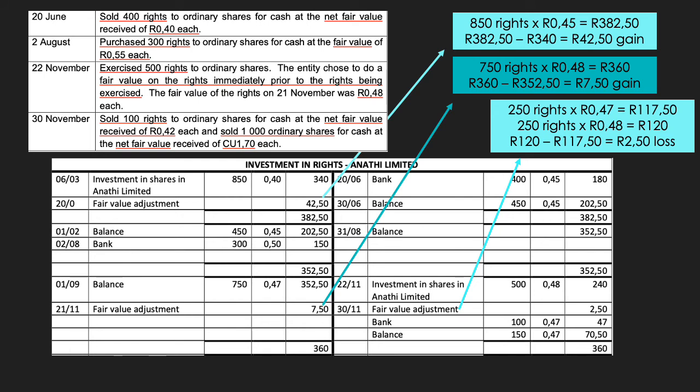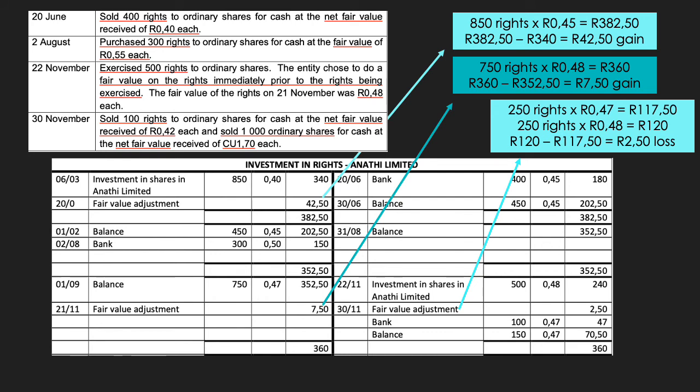R382.50. The rights are currently sitting in our books at R340, and therefore we recognize a fair value gain of R42.50. Now that the fair value adjustment has been taken into account, we can focus on the sale of the rights. We need to credit the investment in the rights account with this transaction, and the amount will be for R180, which is the 400 rights being sold multiplied by the gross fair value of 45 cents.